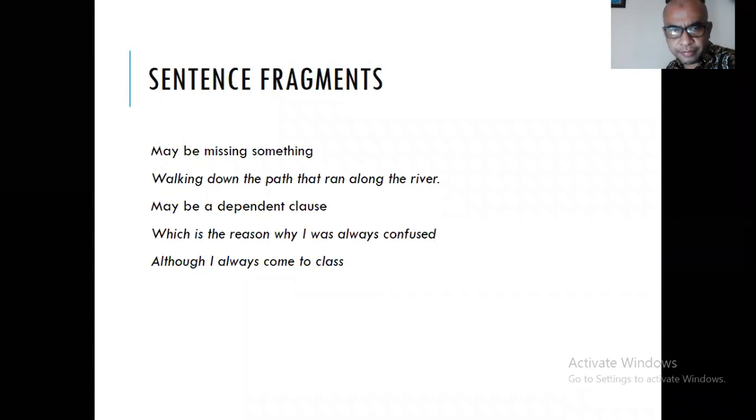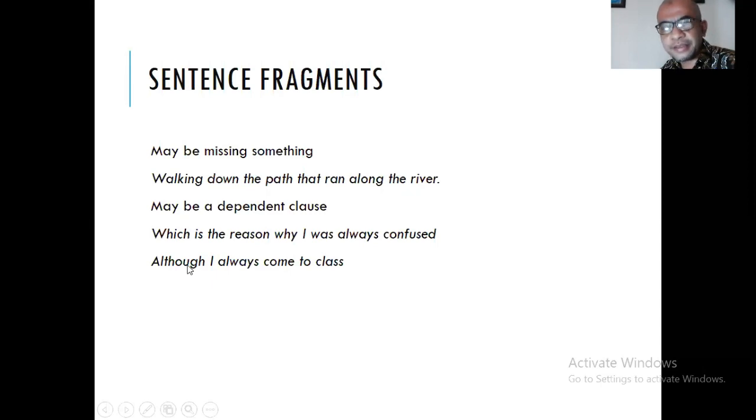Although I always come to class. Is this a complete sentence already? Not yet, right? Why? Because there is although. Remember, some words make a sentence become less complete. If we delete although, that is fine. I always come to class is a complete sentence already. But when you put although, it is now missing something. In this case we need an independent clause.